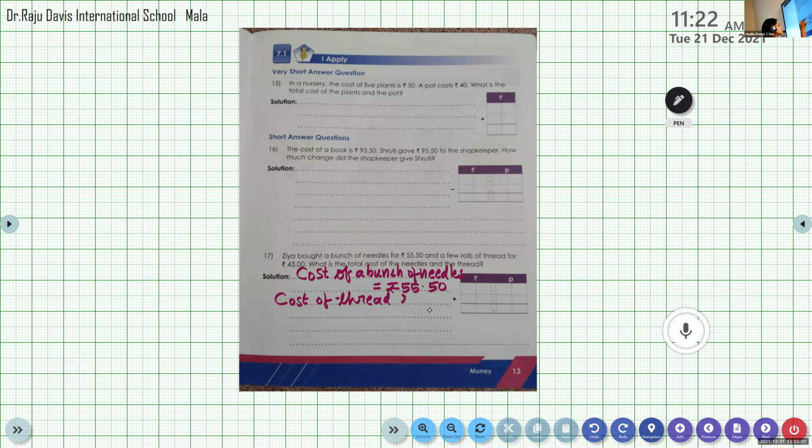It is asked what is the total. Total means it is total money spent. So what is the total cost of the needles and the thread?